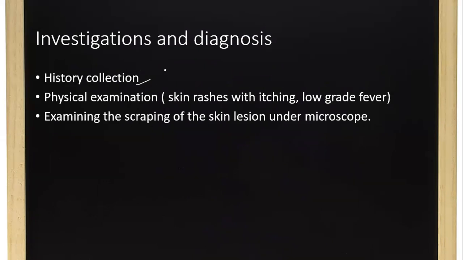And we can collect the history regarding whether the patient had any fever or headache before the appearance of this rash. Okay, then physical examination: skin rashes with itching, low-grade fever. So after collecting adequate history from the patient, you can assess the physical examination findings, like the patient may be having skin rashes with an appearance of a blister. Okay, so the skin rashes can be seen first of all on the trunk, and they will spread to the face as well as the arms or lower extremities.